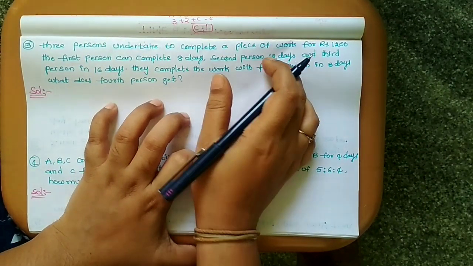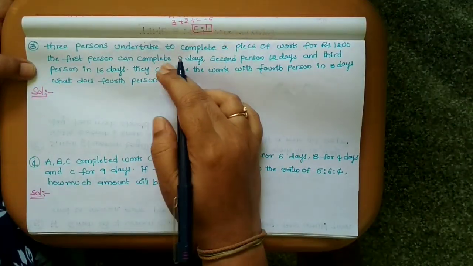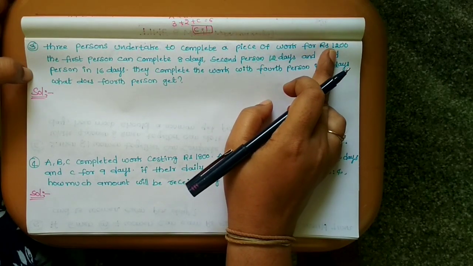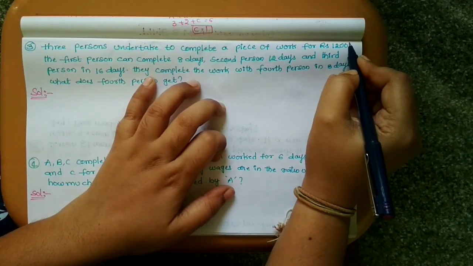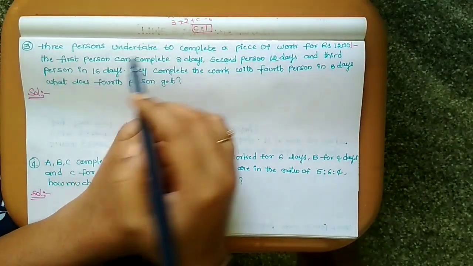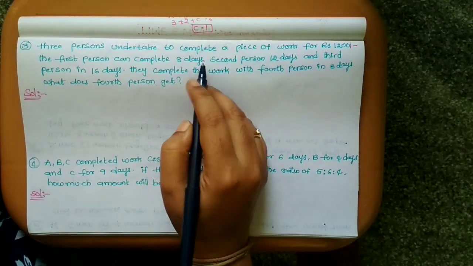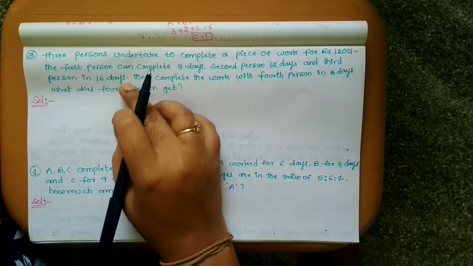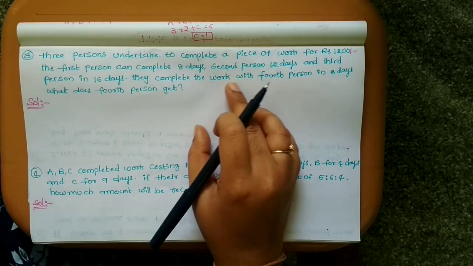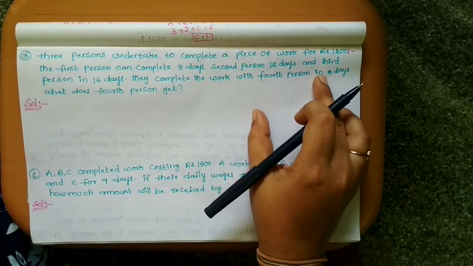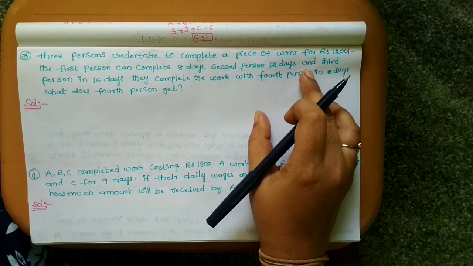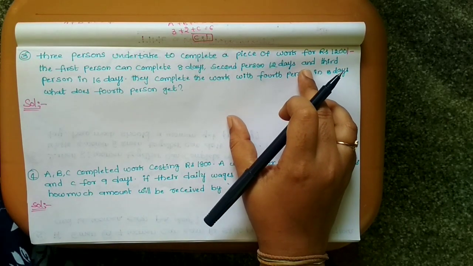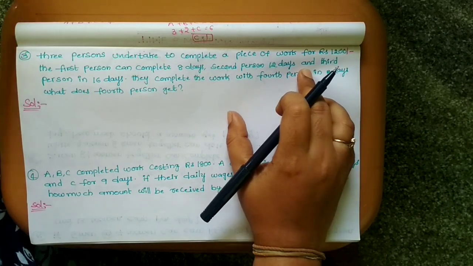Coming to third question. 3 persons undertake to complete a piece of work for 1,200 rupees. The first person can complete it in 8 days, the second person in 12 days, and the third person in 16 days. They complete the work with a fourth person in 3 days. What does the fourth person get? We did a problem before this, the same procedure.